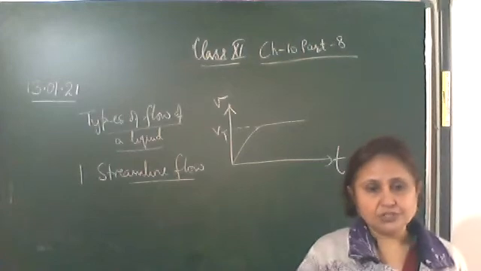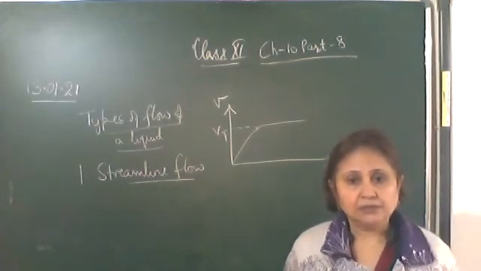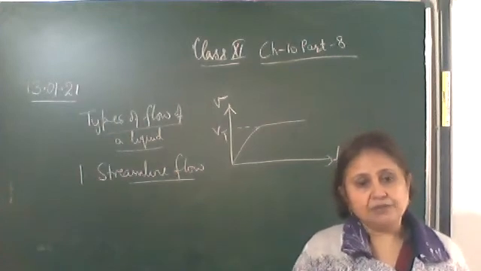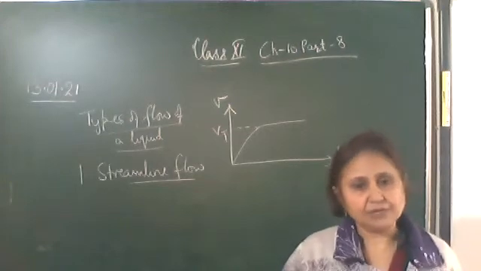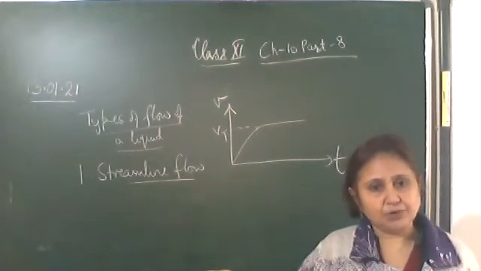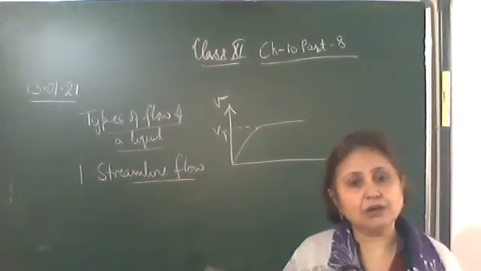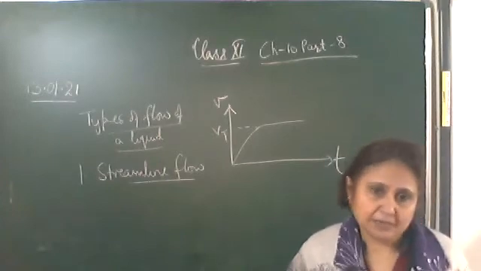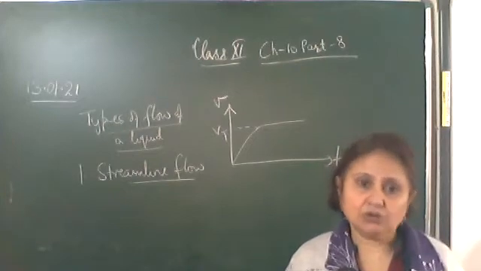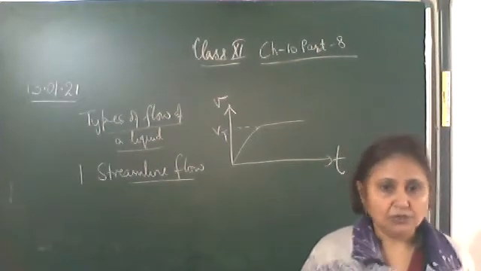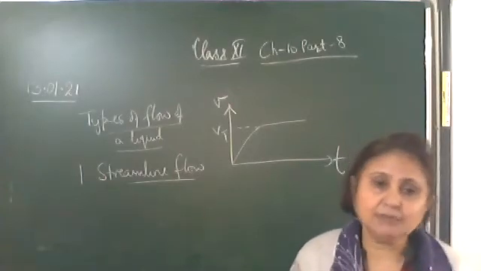Okay, so when the velocity of the liquid is less than the critical velocity, then every particle will have the same velocity at the same point as the preceding particle. So whatever particles have passed from that point, the following particles of the liquid will also have the same velocity at that particular point. That is, they will move in the same direction with the same constant speed. Such a flow of a liquid we call the streamline flow.